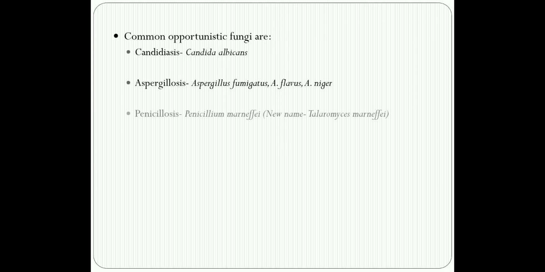We usually have some of the fungal infections which are seen commonly, and they are your Candida, your Aspergillus, and also Penicillium, which now again is called Talaromyces.